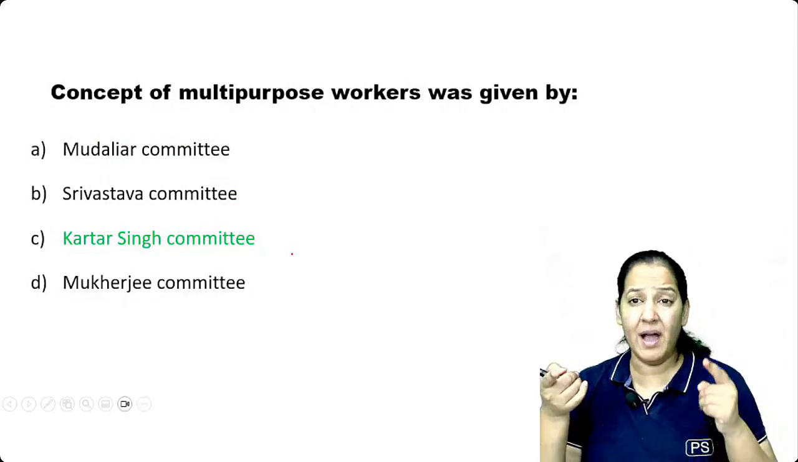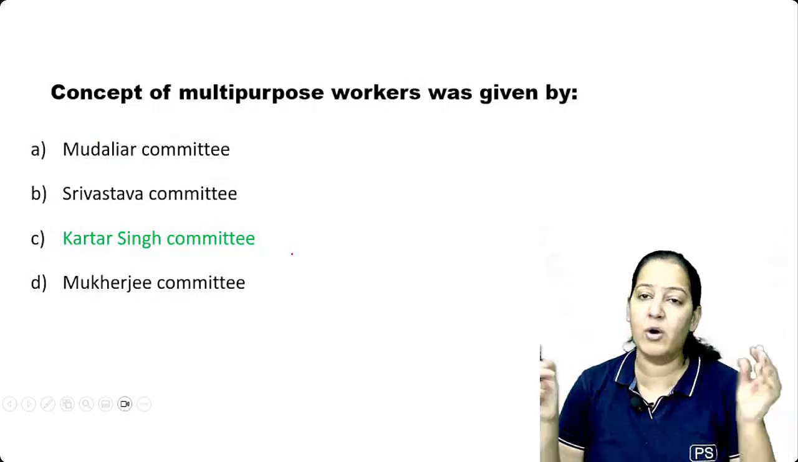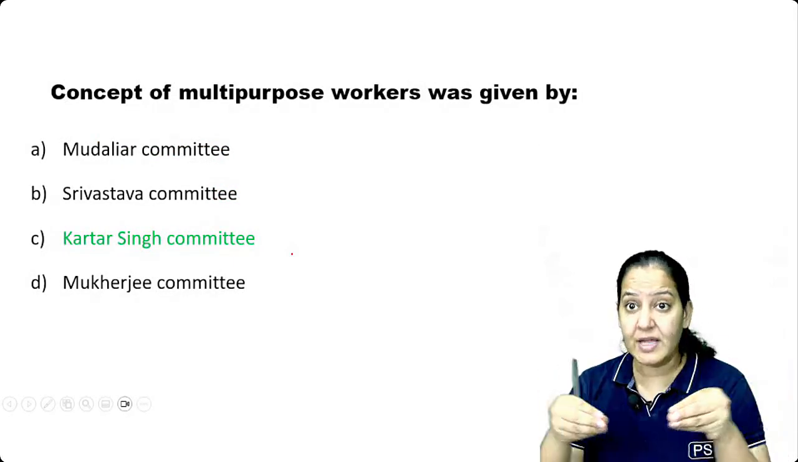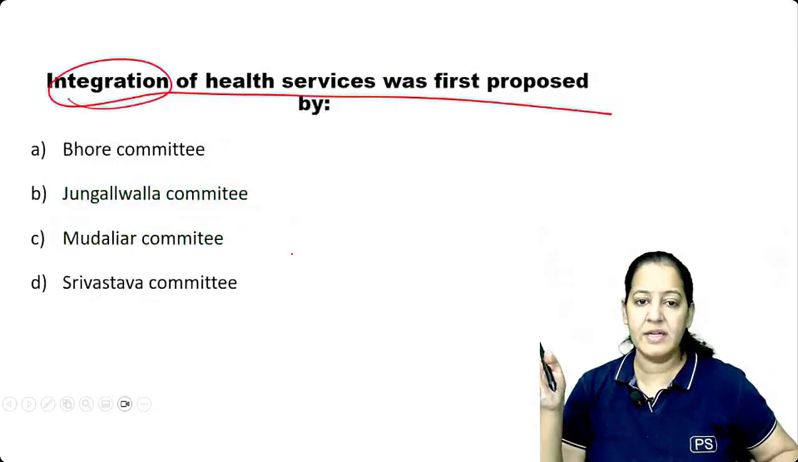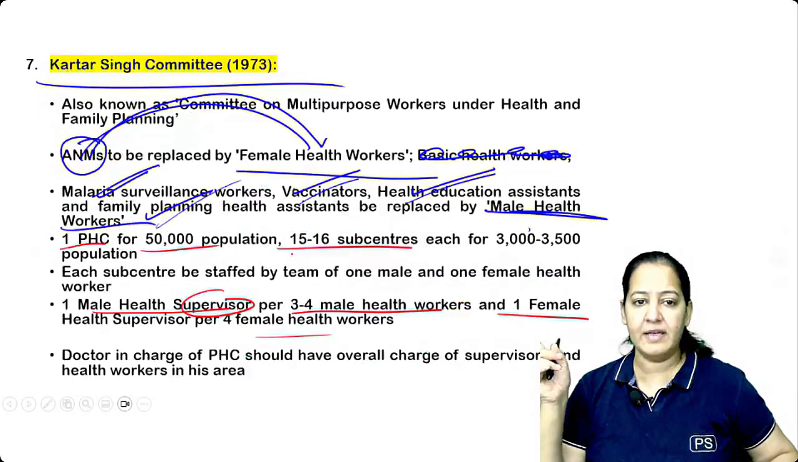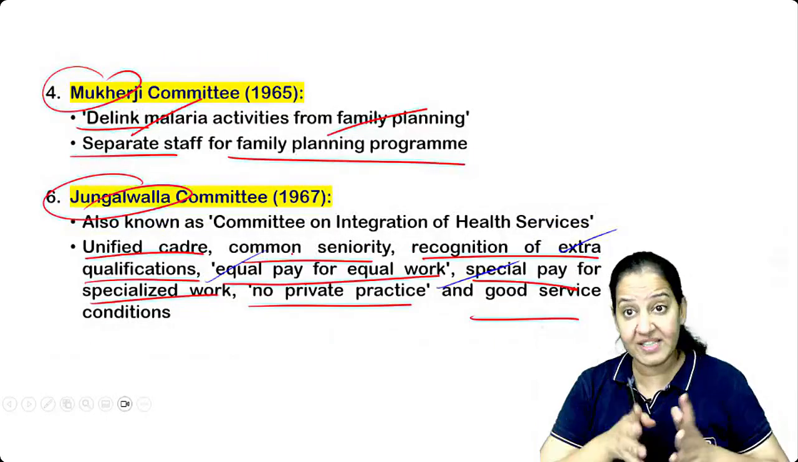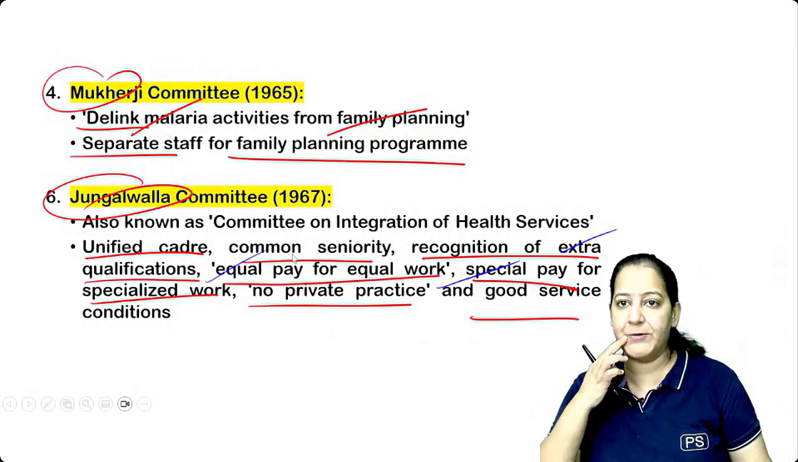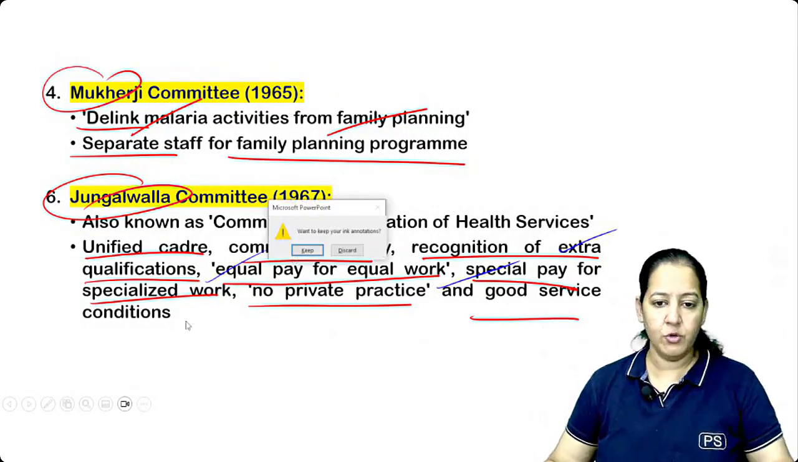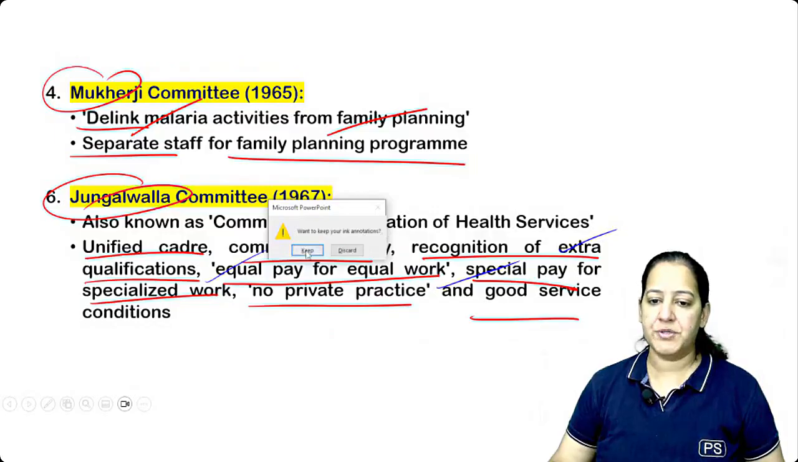You also have to learn malaria and family planning linking and delinking. Chadha has done the linking, and Mukherjee has done the delinking. These two are also PYQs. So that's all about it. Got it? So this initial portion is also done.